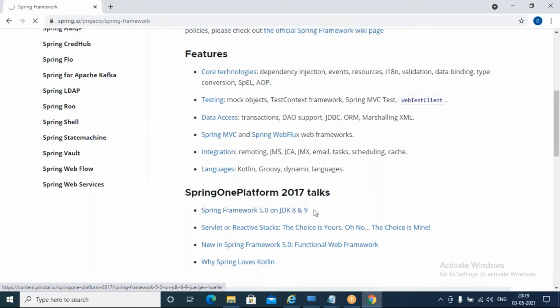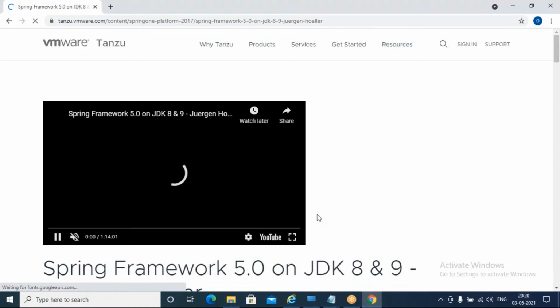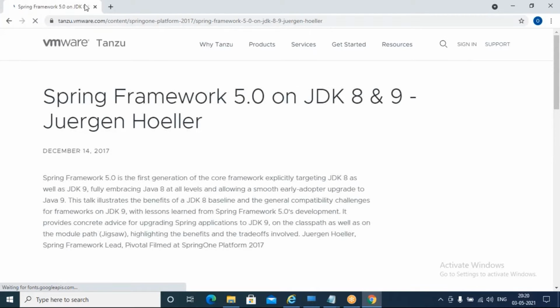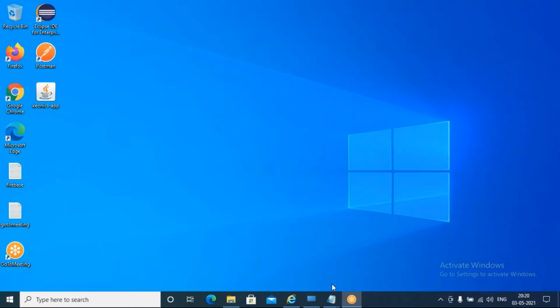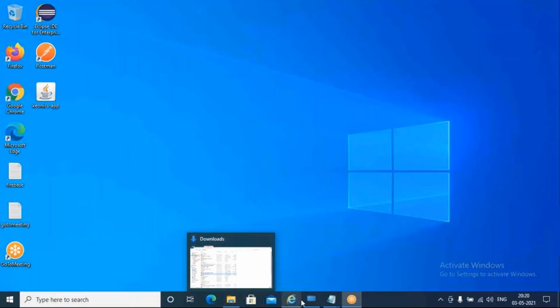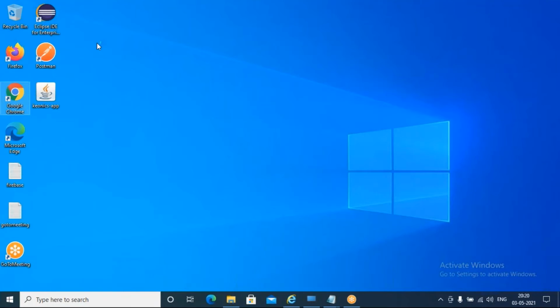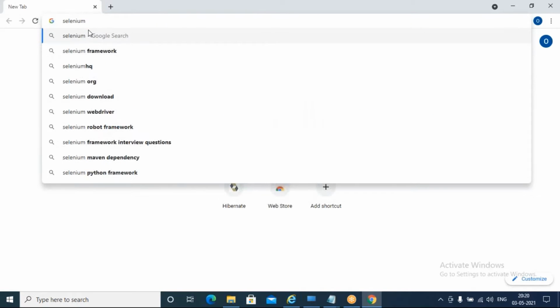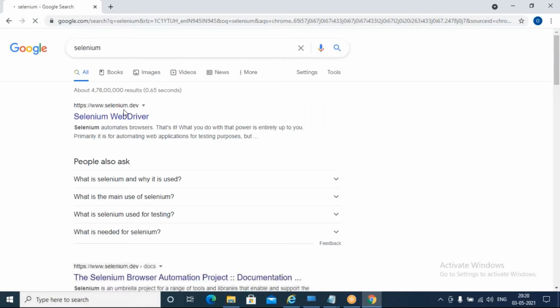Okay, Spring Framework dependencies I need to download, and I need to add them to my project. So like this, whichever dependency I want, I need to download that from the internet and add it. For example, I'm going to the Selenium website.